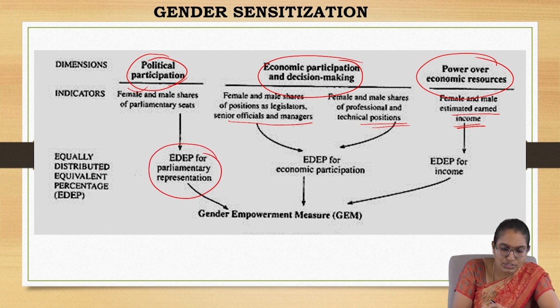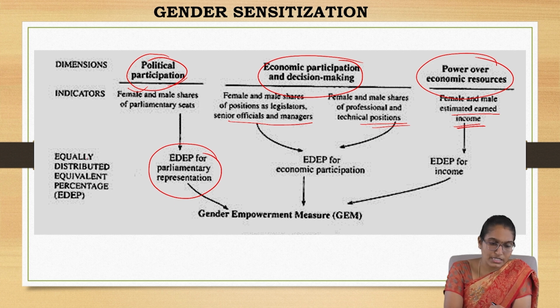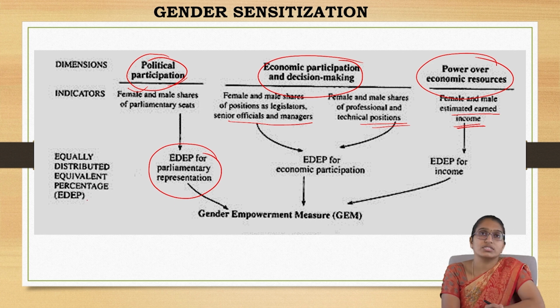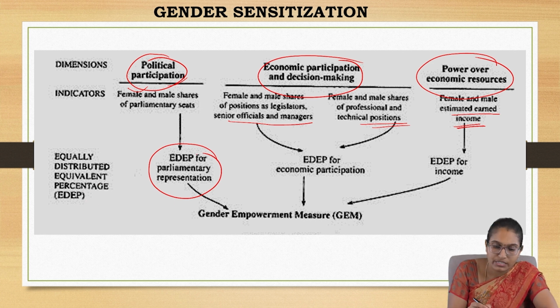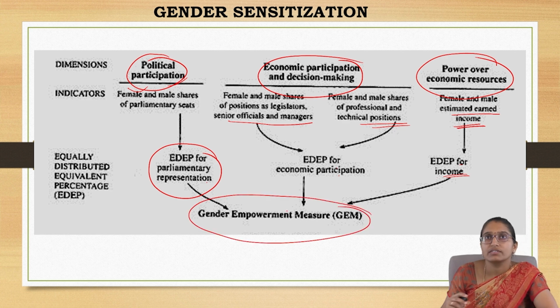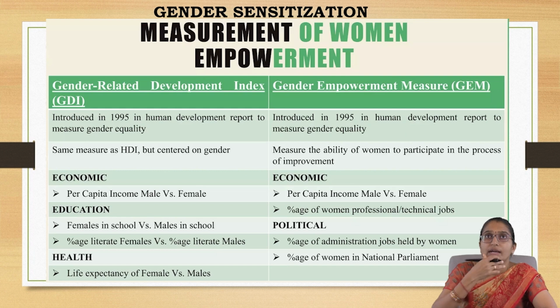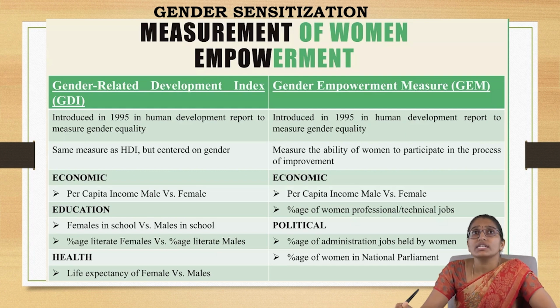The equally distributed equivalent percent, EDEP, of this political participation, and EDEP of economic participation, and EDEP for the income. So this together, the annual average of these three, gives the GEM. And what is the